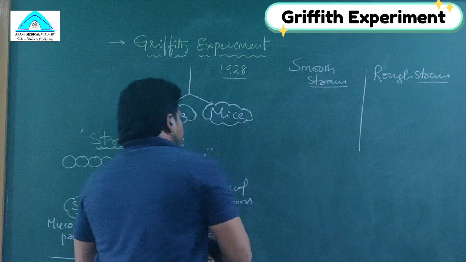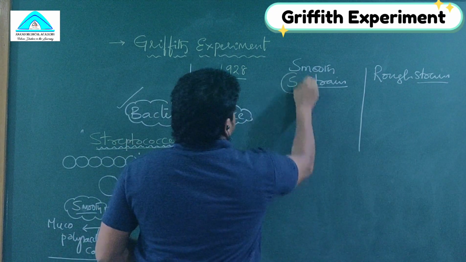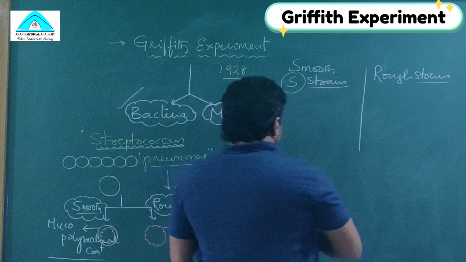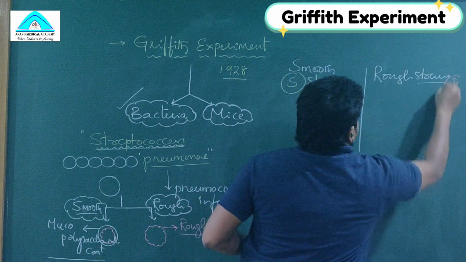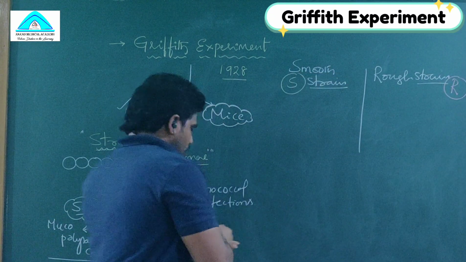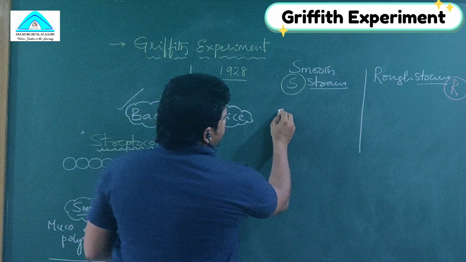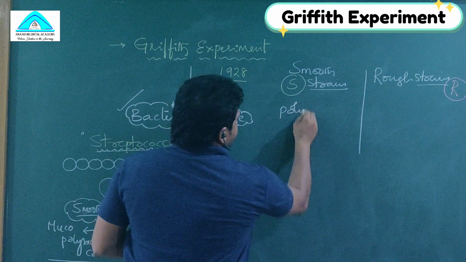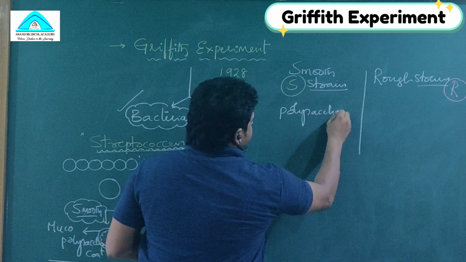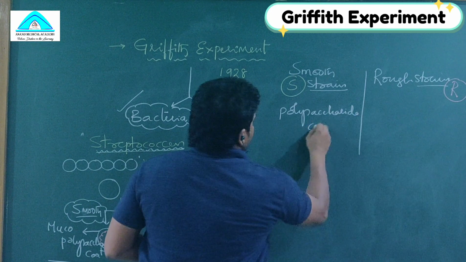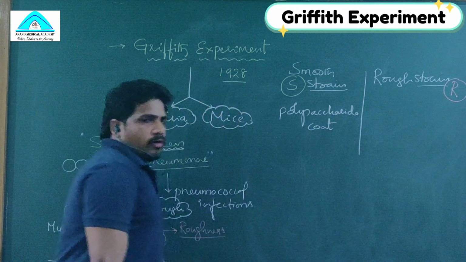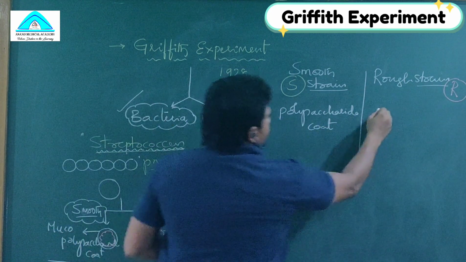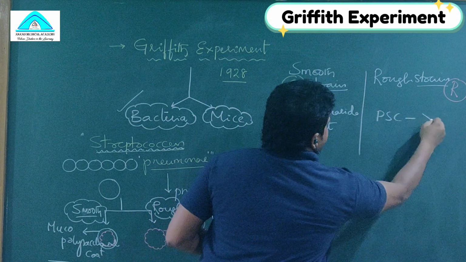Strain means what? Variety. Smooth strain is represented by the alphabet S. Rough strain is represented by the alphabet R. So, smooth strain consists of a polysaccharide coat around the cell wall, whereas the polysaccharide coat is absent in the rough strain.